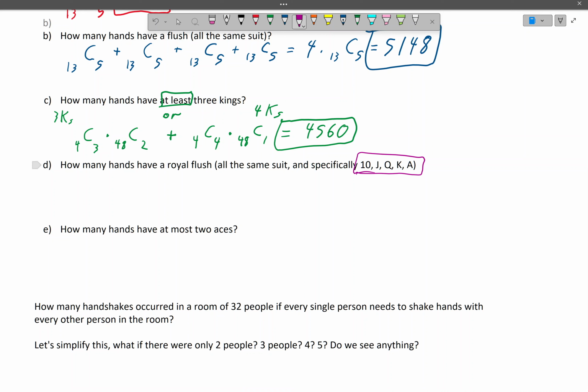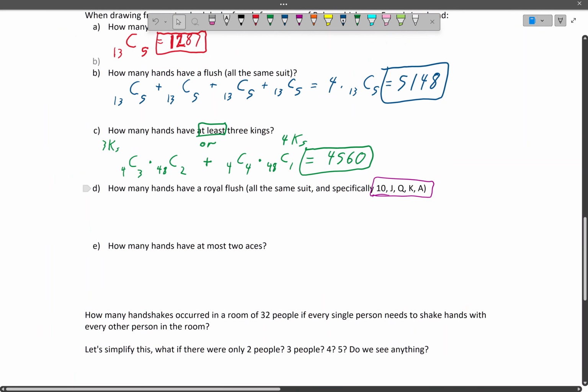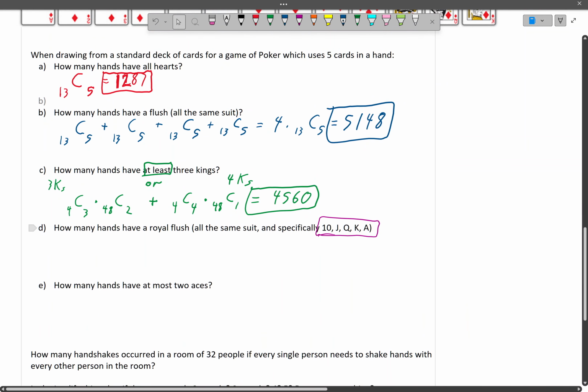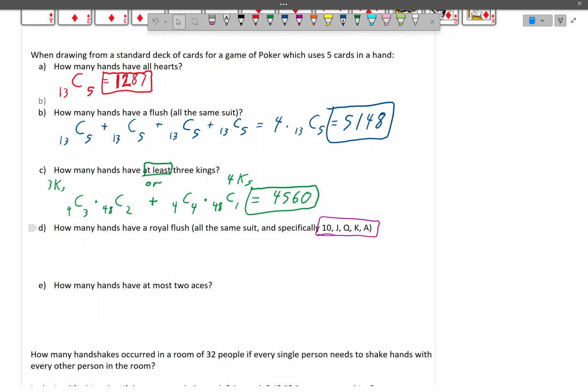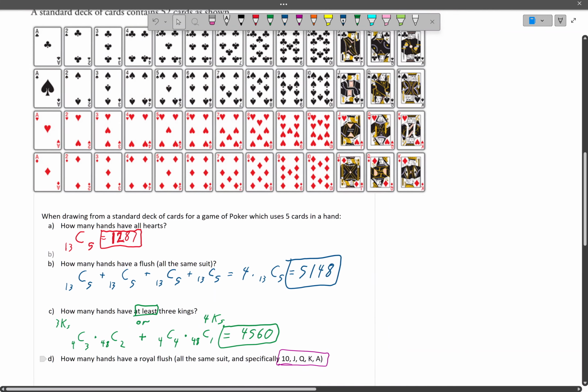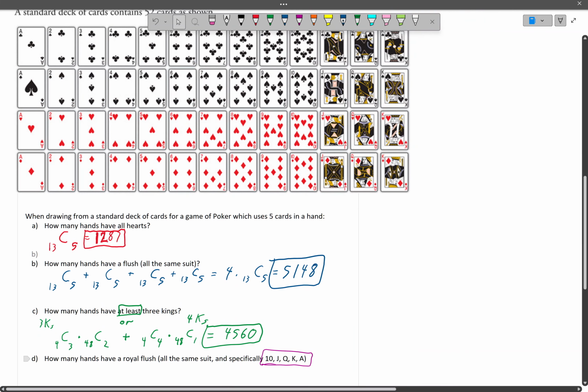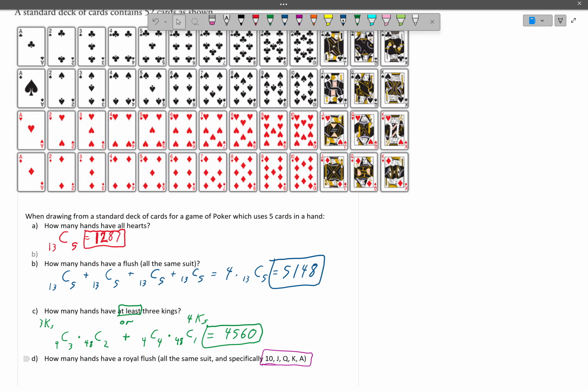So there's going to be some interesting versions of this or ways of reading this, but I'm just going to say, sometimes the question might just be easier to think through. This one's probably not going to be a good diploma question, but I just wanted to throw it out there. If we look at the deck of cards, how many hands have a royal flush?